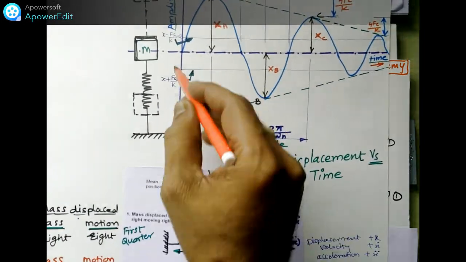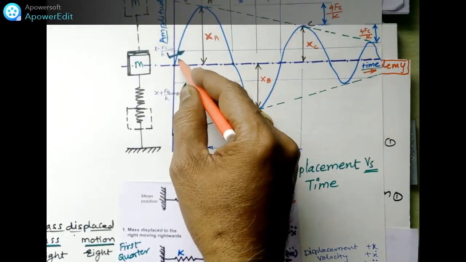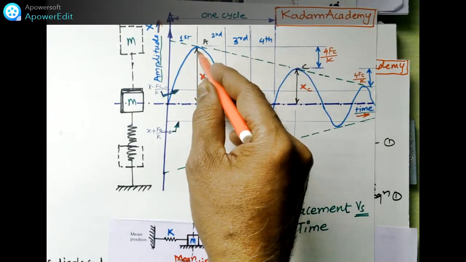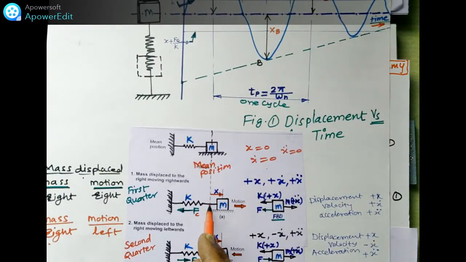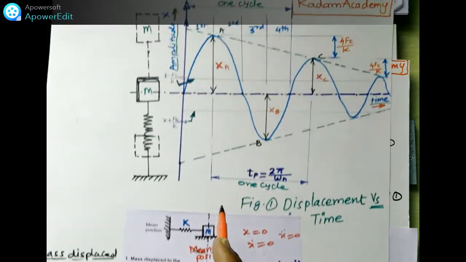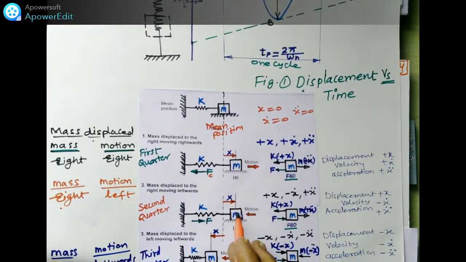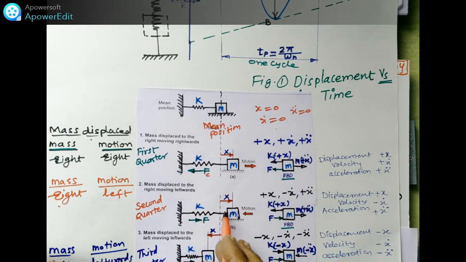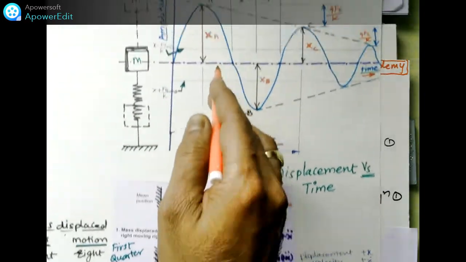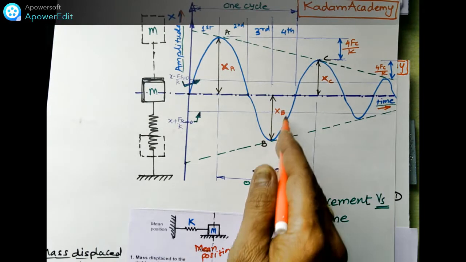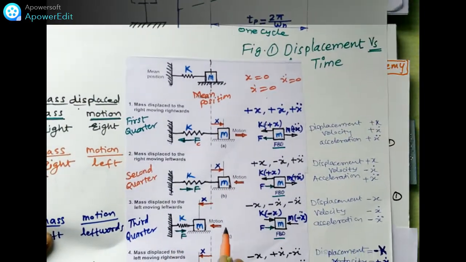Suppose the mean position to this position is the amplitude A. The second part comes to the mean position, again it goes to the left side, comes to the mean position, and again to the right side.